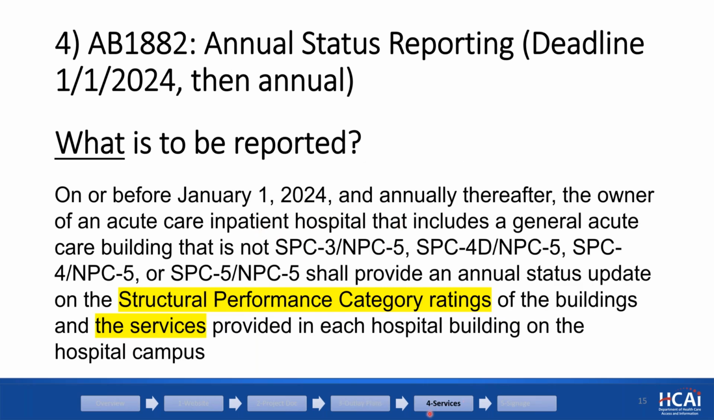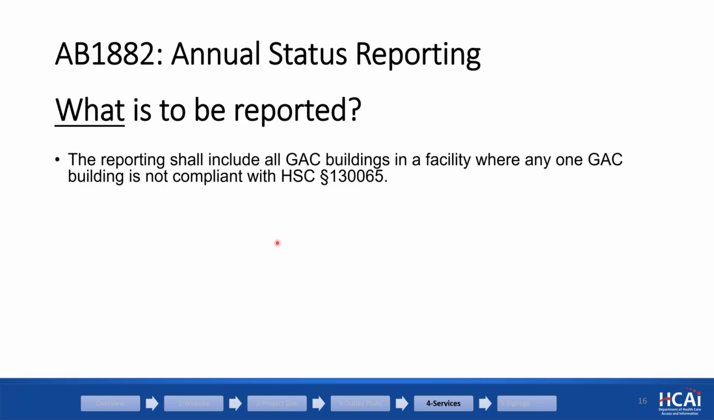Now let's go to items 4 and 5. So these will take some time to go through. So annual status reporting, what we really mean by that one is reporting two things. One, the services and the corresponding structural performance category ratings. And these things are valid when a building is not 2030 seismic compliant. So what is to be reported?